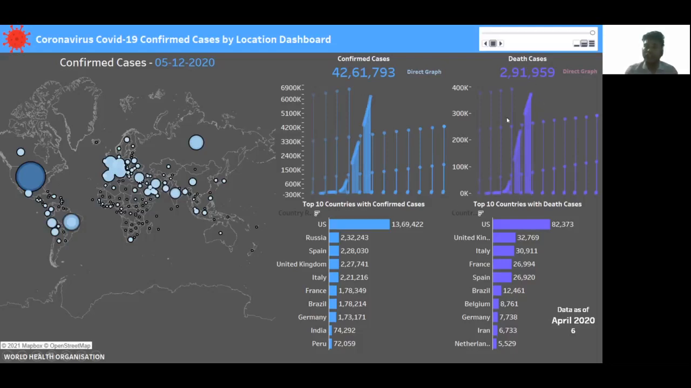Below this, we have our direct axis or the logarithmic axis value. Below this, I have added the top 10 countries by confirmed cases and the top 10 countries by death cases in a bar graph. So this is our overall dashboard snapshot.